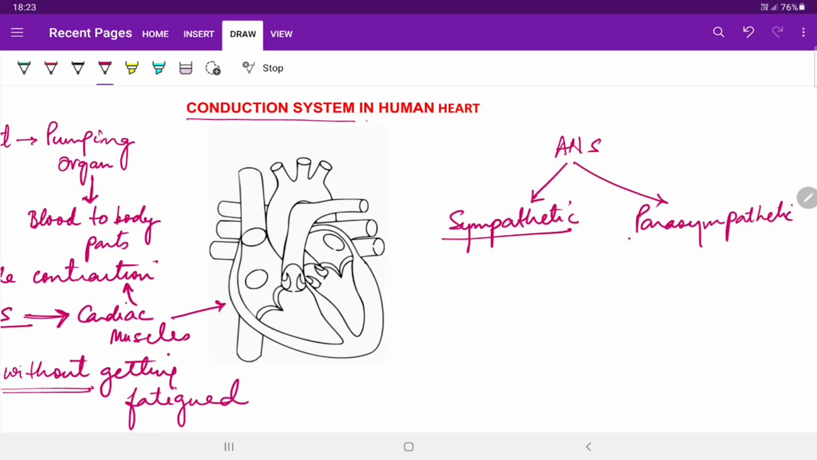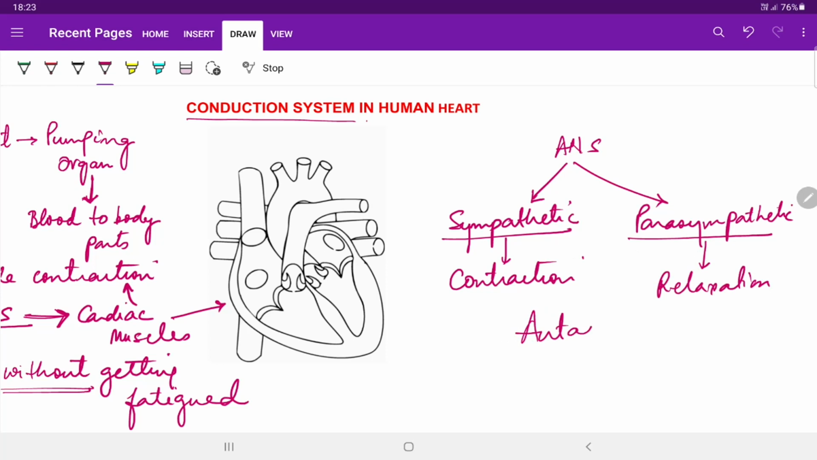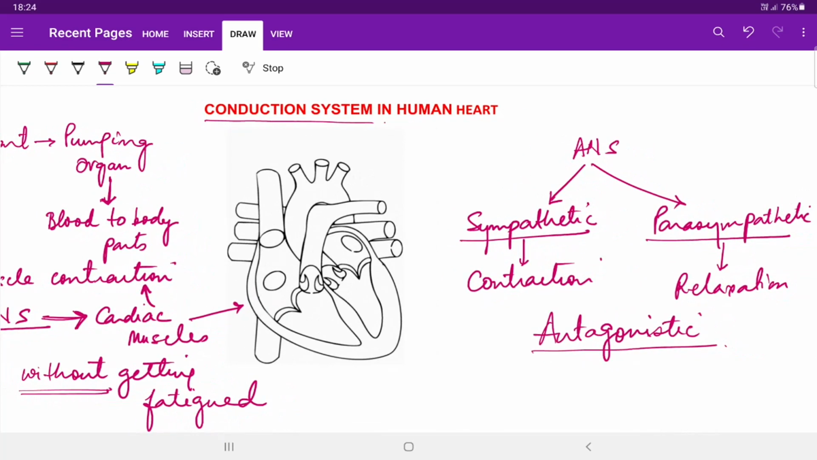In simple words, sympathetic help in contractions of the muscles, whereas parasympathetic help in the relaxation of the muscles. Means they both are antagonistic, they are opposite in their actions. So we cannot apply voluntary actions on our heart, rather brain controls the actions of the heart in its own manner. But one more thing is very important to understand, that heart is designed in such a way that